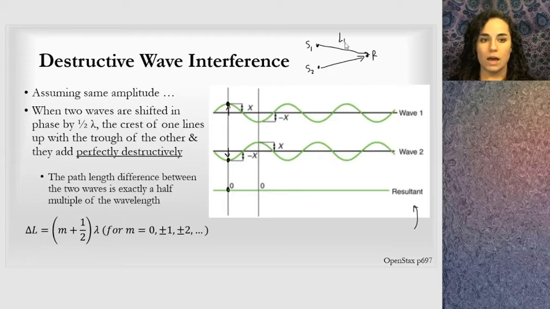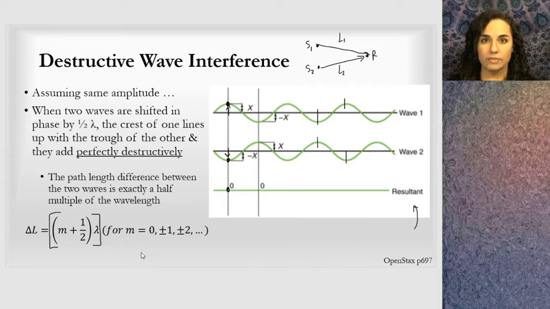So when we look at the path length difference, you may notice this wave 2 is shifted half a wavelength away from wave 1. If I took wave 2 and shifted it just half a wavelength, they would line up with one another. But as it is, they're shifted by half a wavelength, and so we get the crests lining up with troughs all across here.